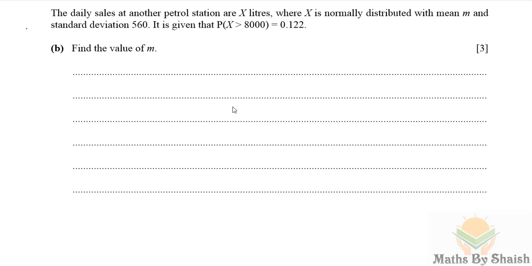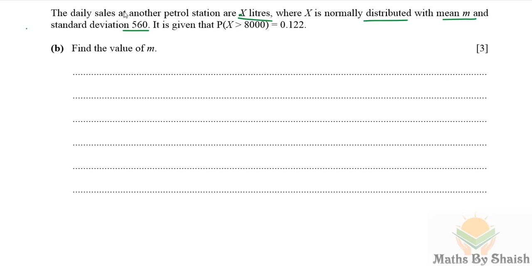The daily sales at another petrol station are X liters, where X is normally distributed again with mean M and the same standard deviation 560. It is given that the probability of X greater than 8000 is 0.122.